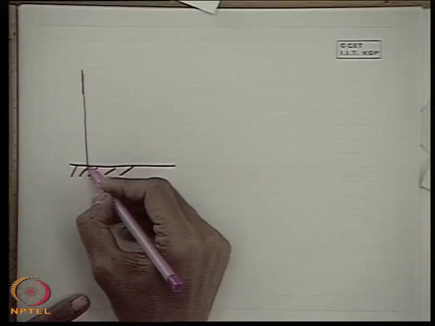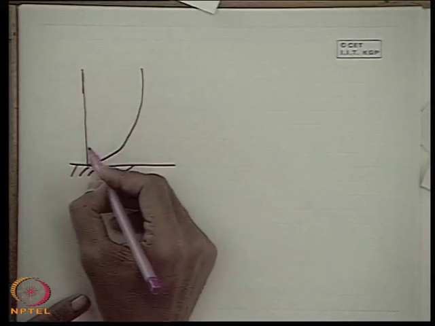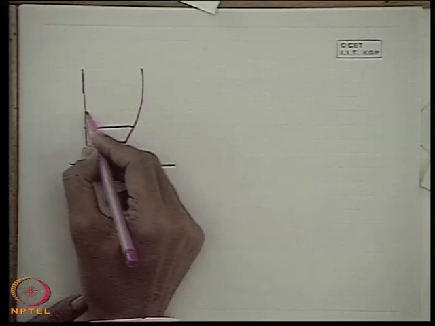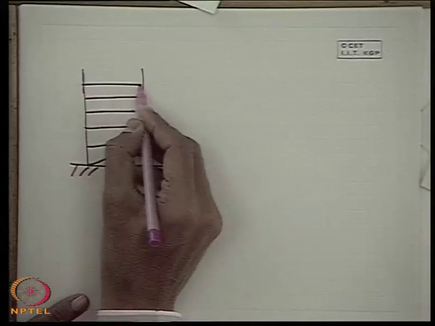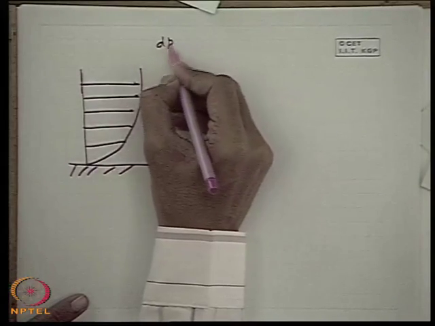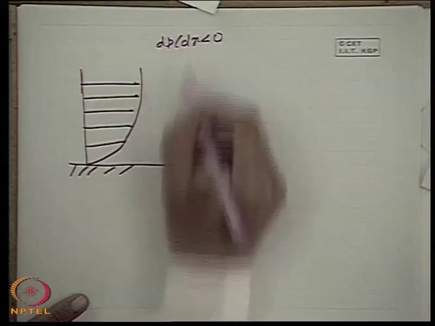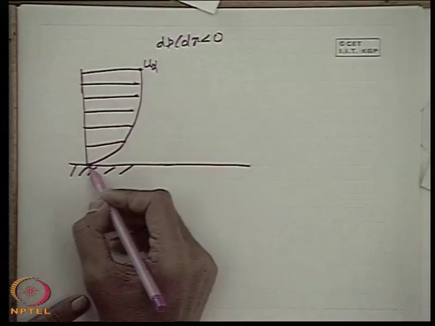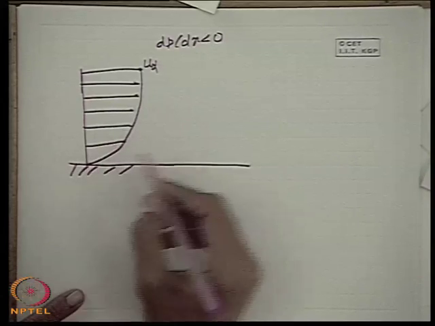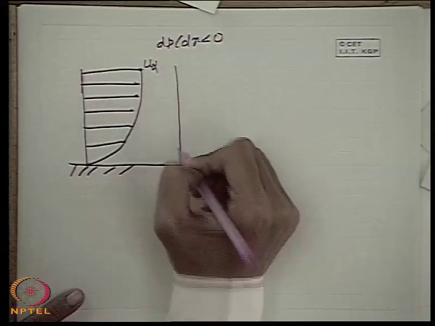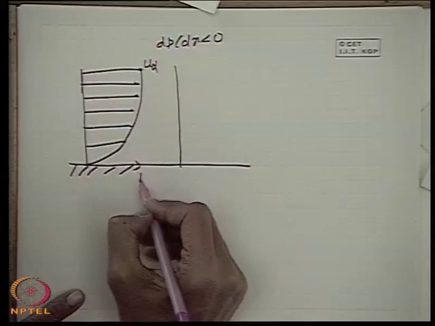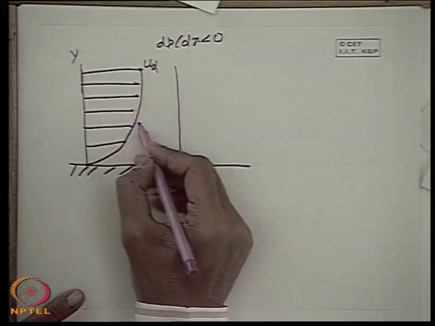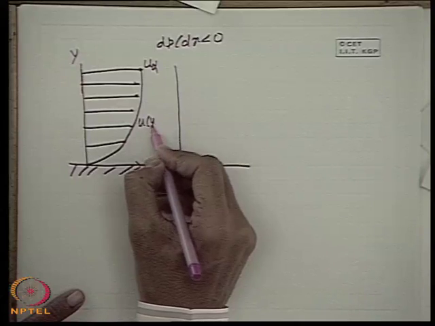Let us consider a boundary layer flow like this, where the velocity profile is this, a favorable pressure gradient flow. Let us consider dP/dx less than 0. In this case we see this is the u infinity; the velocity profile tends to increase from 0 to u infinity. This is u, this is y, this is u as a function of y.